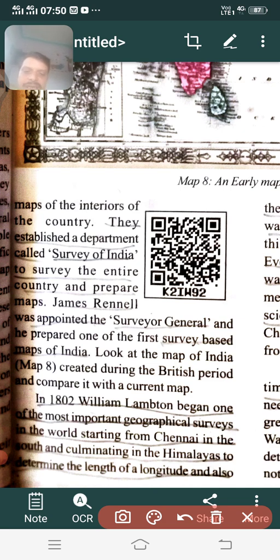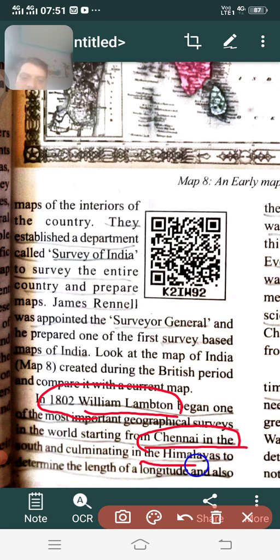Okay, we find next after Rennell, another famous person who was appointed here as a Surveyor General, William Lambton, in the year 1802. So he also began the important surveys in our country. What was that actually basing on? We find from the place called Chennai. So why do you think that he particularly wanted to measure the height of Himalayas?